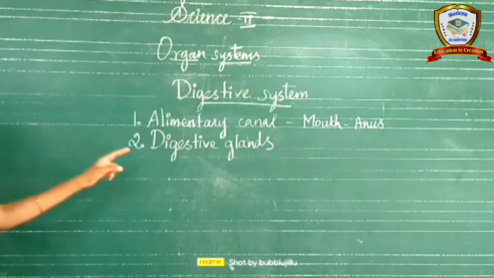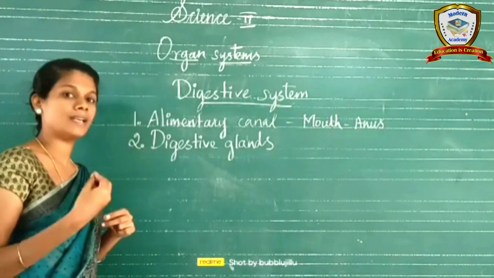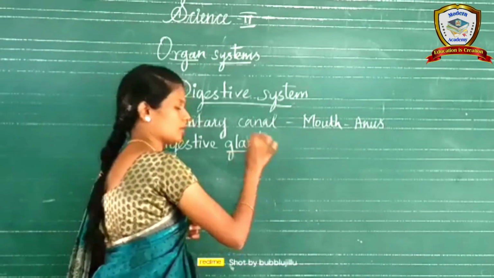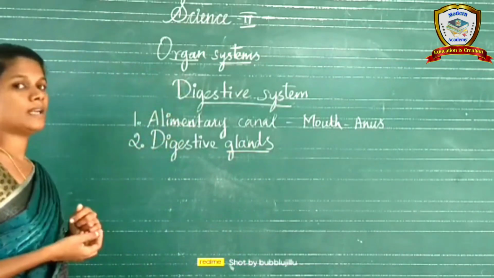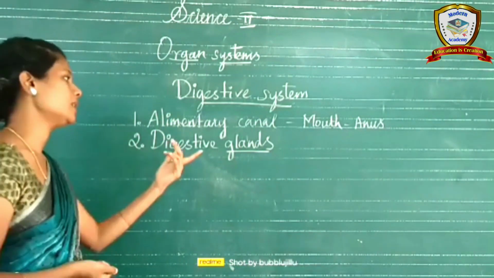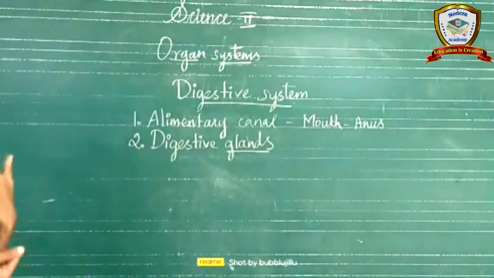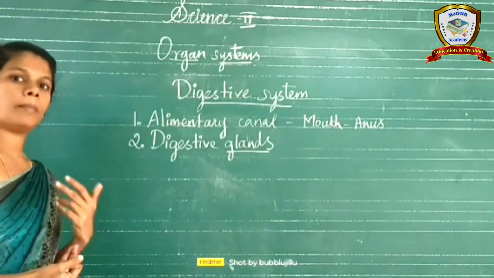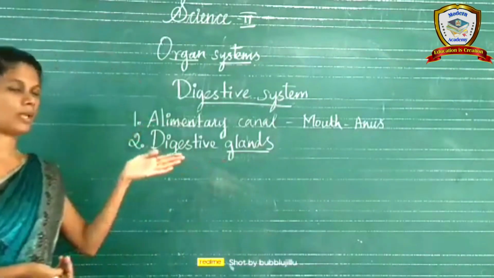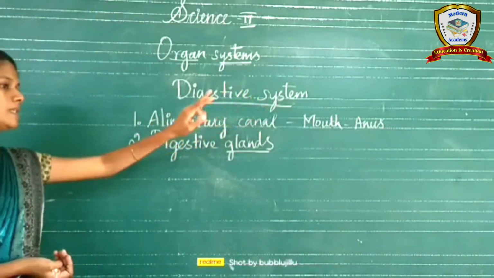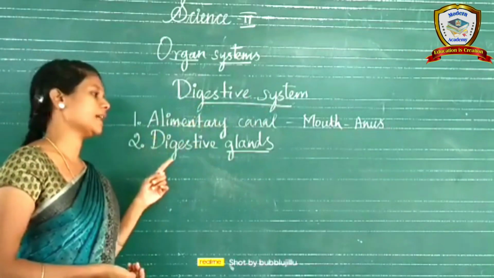And the digestive glands. What glands are used for digestion? A gland secretes something. Some of the glands secrete digestive enzymes. Those glands are called digestive glands. Starting from our mouth, the salivary gland, gastric gland, liver, pancreas, intestinal glands, everything comes under the digestive glands. So the digestive system contains two sets of organs: the alimentary canal and the digestive glands.